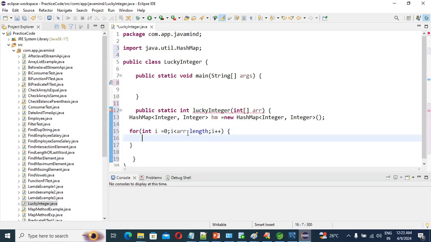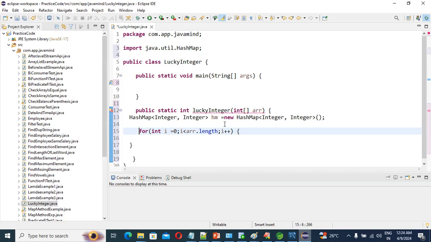Correct? So what we are going to do? We are going to traverse the array from 0 to nth element, right? Because if you have an array of integer, it is not one element in the array, there are multiple elements in the array, right? That's where we are going to traverse here.